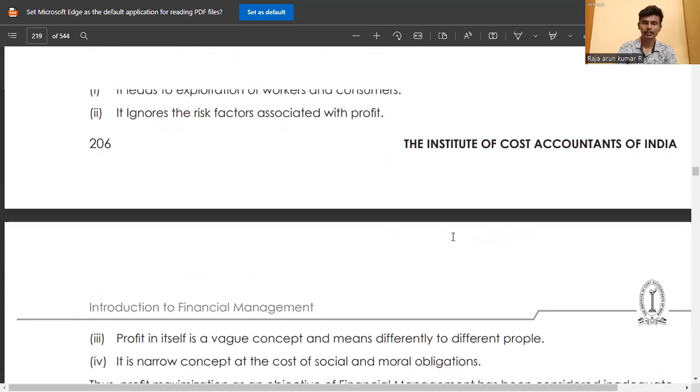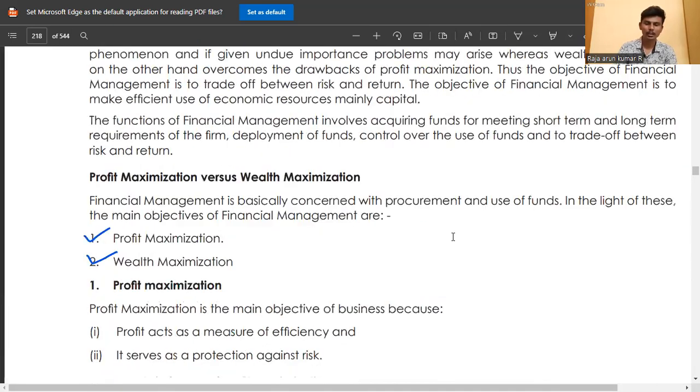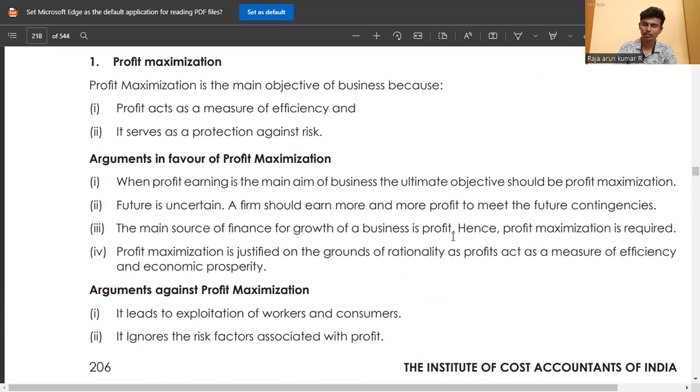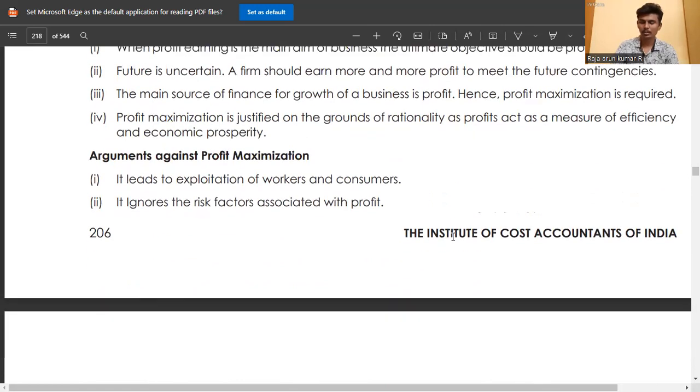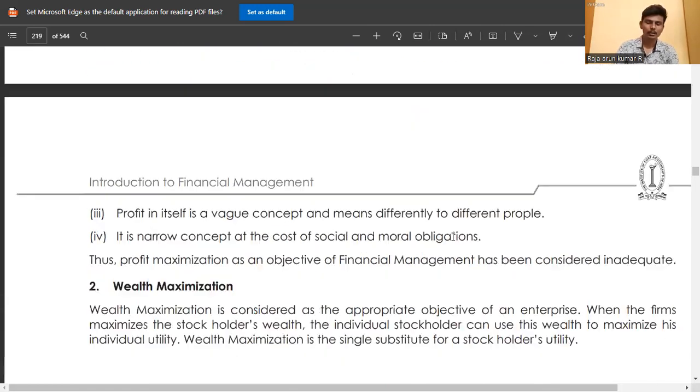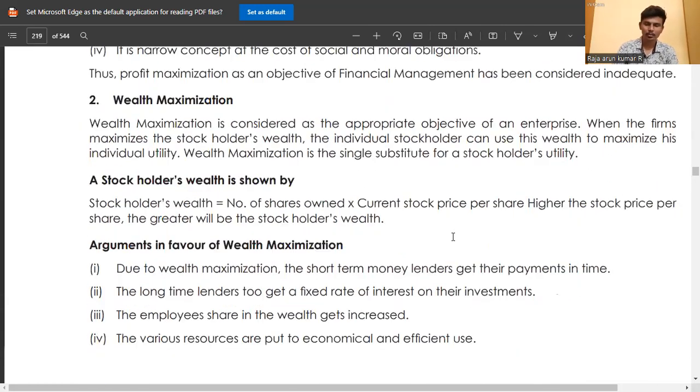Then we see some arguments against and in favor of profit maximization. Just go through it. These are simple terms, not that tough. In the books, it may be asked for 1 mark also, so just go through it in the books.